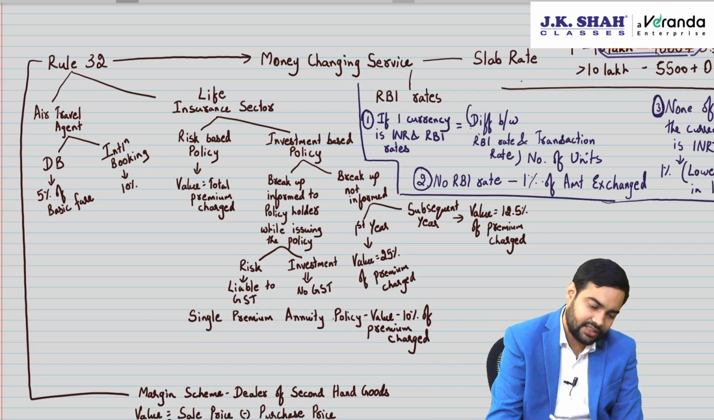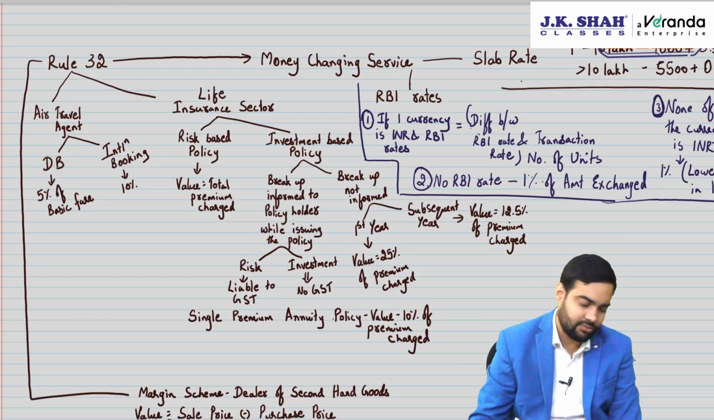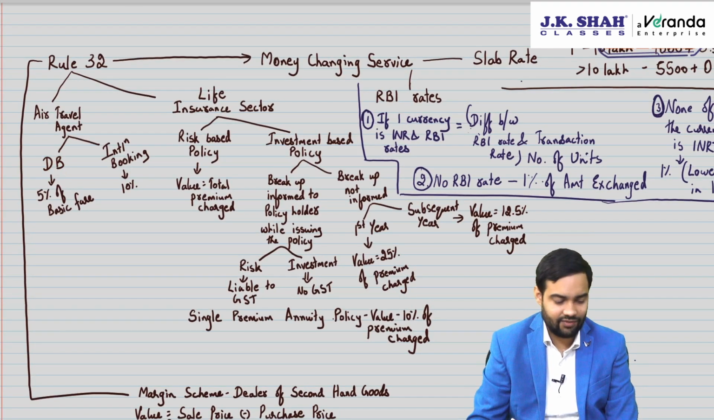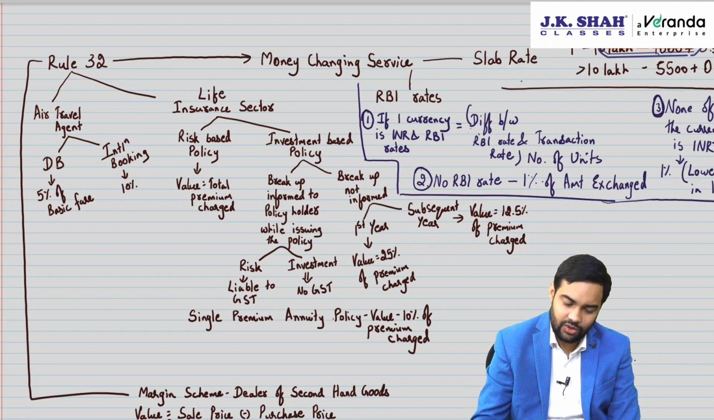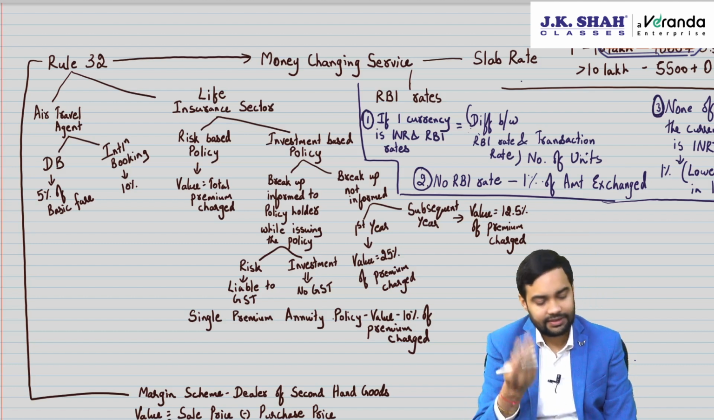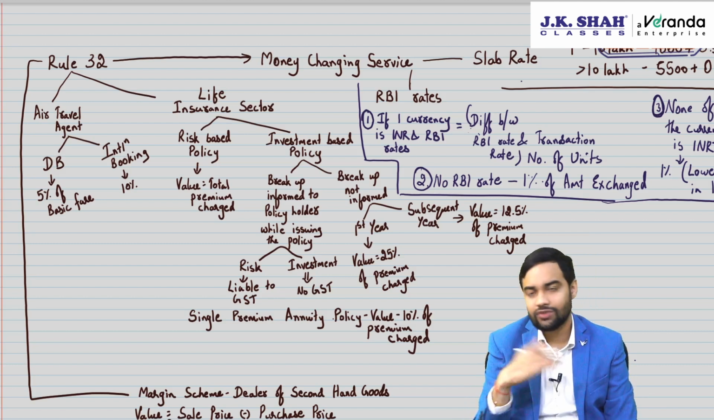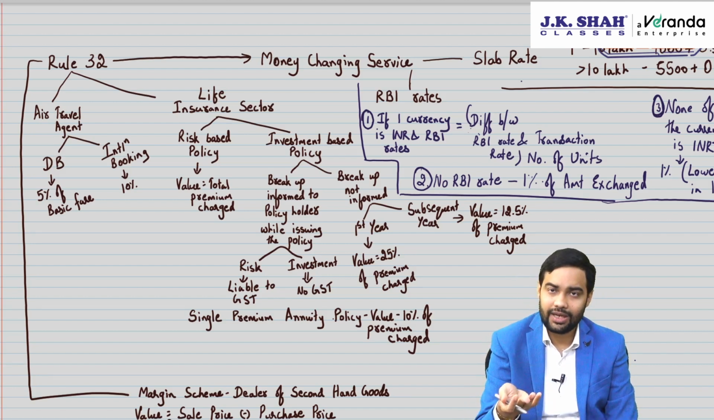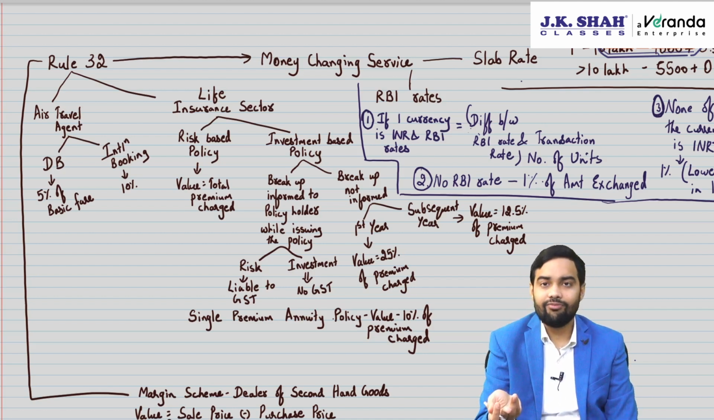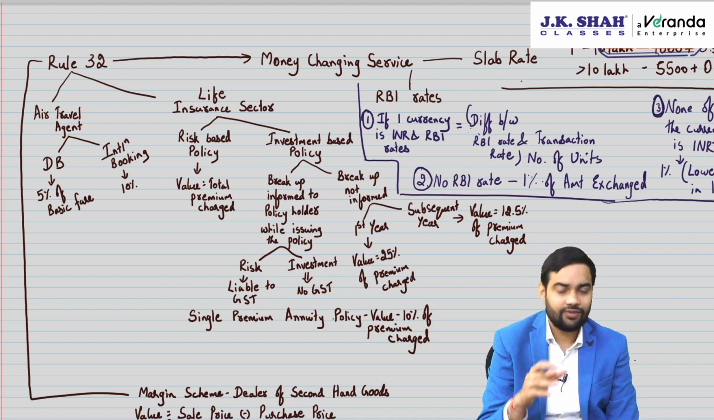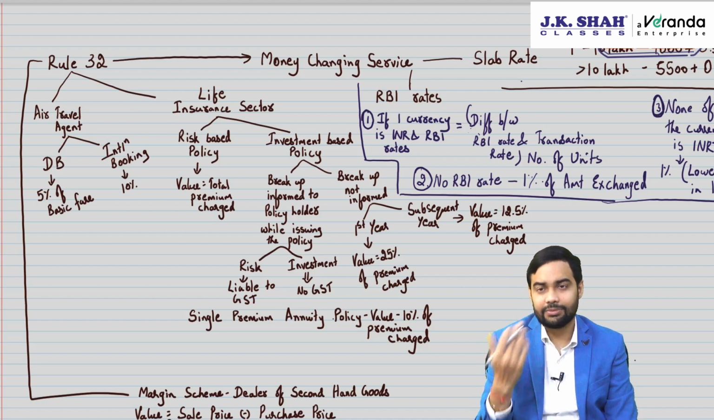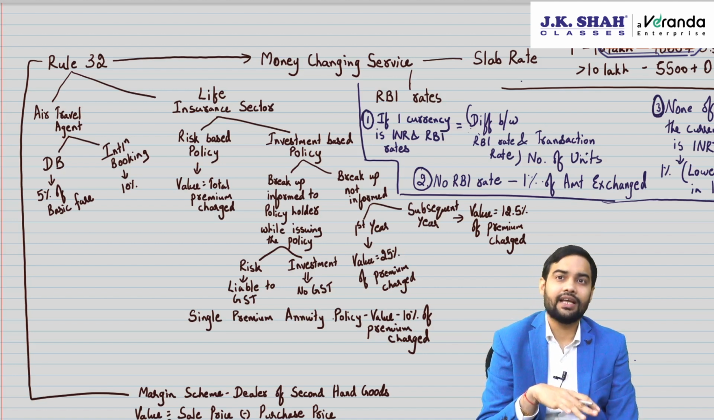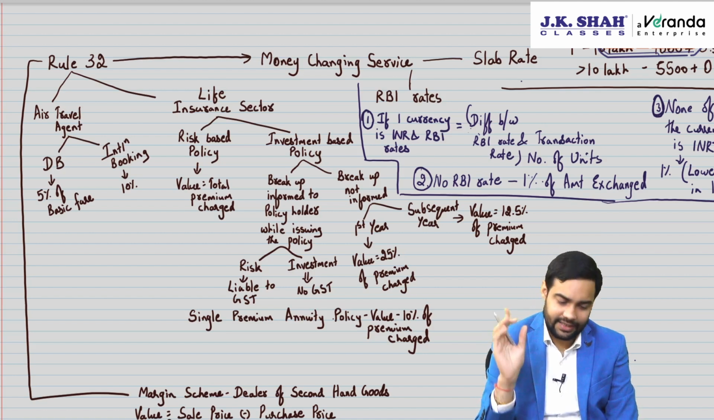Air travel agent: you go by domestic bookings 5%, international bookings 10% of basic fare. Life insurance sector: you can have risk-based policies or investment-based policies. Risk-based policies, whatever premium you have charged. Investment-based policies, if breakup is available, the risk portion will be liable. If breakup is not available, first year 25%, second year and subsequent years 12.5%, single premium annuity policy 10%.